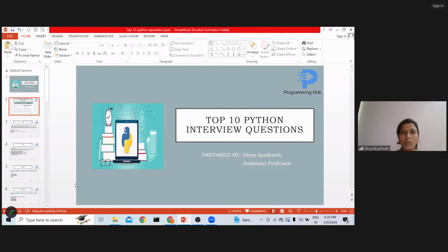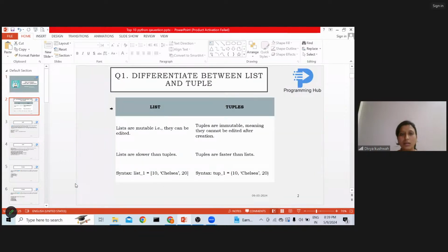Question number 1. Differentiate between list and tuple. So yes, list and tuples are nothing but the data types that we have in Python. There are many other data types like numeric, string, boolean, list, tuple, dictionary, set, etc. Two of those data types are list and tuple.